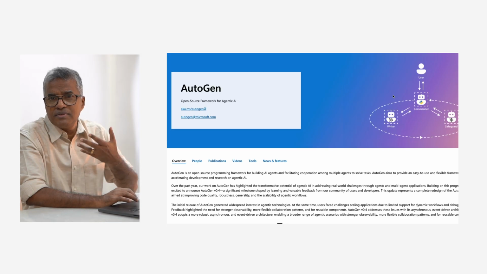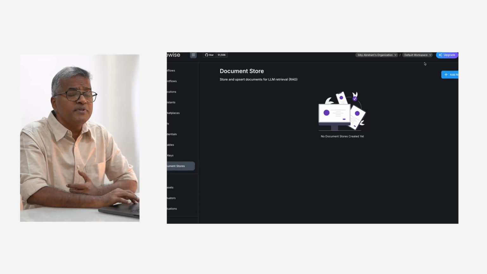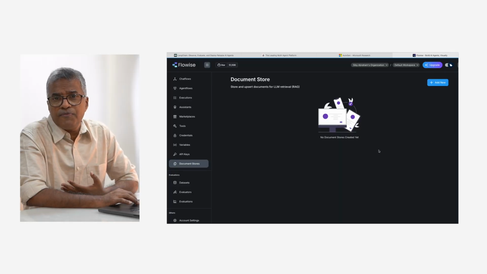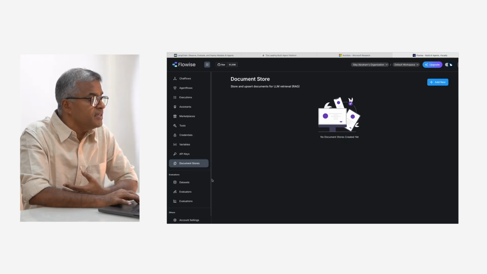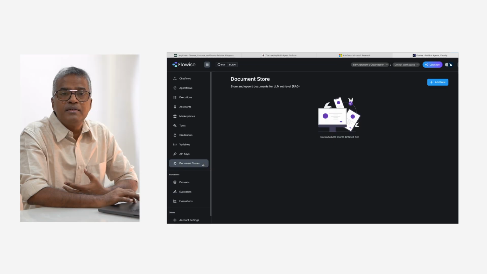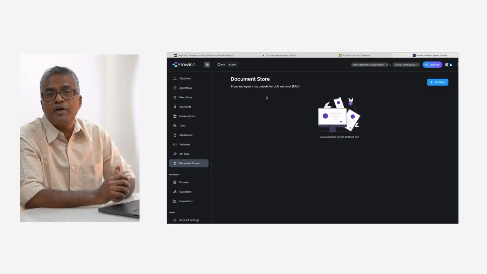All these use coding in different levels of sophistication, and there are also some non-code platforms. One of the most important ones is called Flowwise. In Flowwise, as we see on the screen, we can just provide the corresponding document store, and we can update.